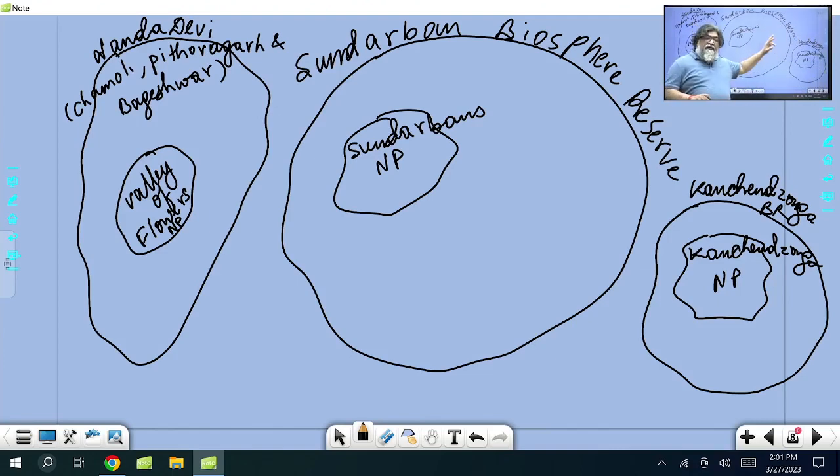Right? But then again the rule will be, if it is a national park, then national park rules will be applicable. Within that national park of Sundarban, there will be a core area and a buffer area. Again the same principle will be there. If it is a national park, strict protection. Human activities will be banned, prohibited within the national park. So that's what you have to know there.